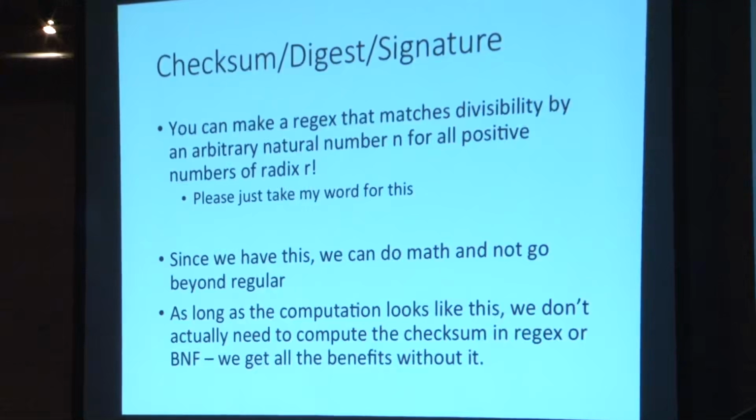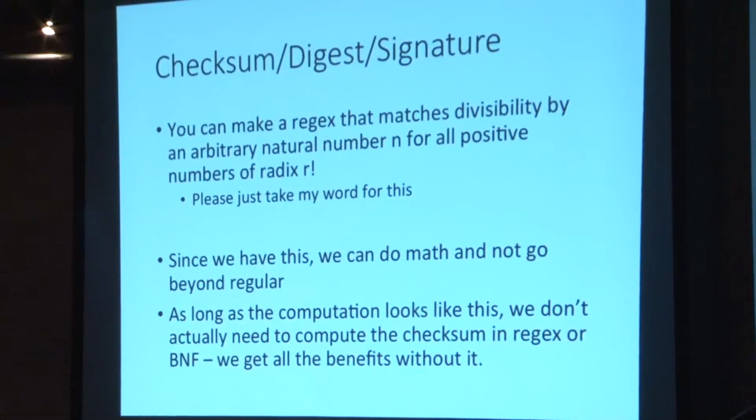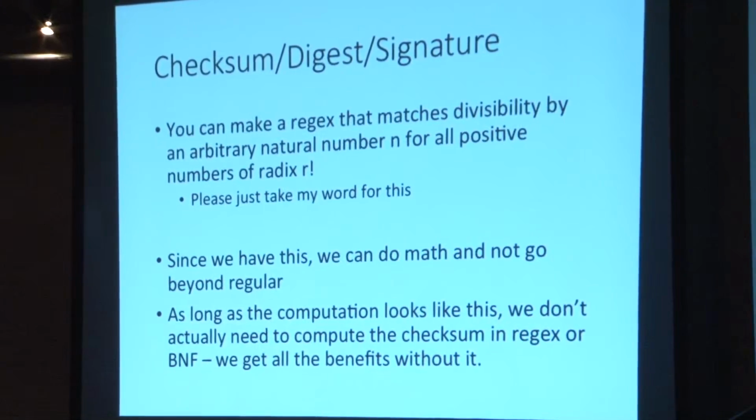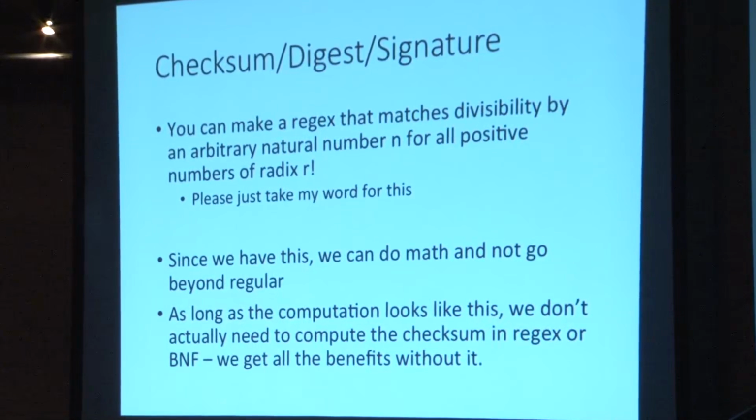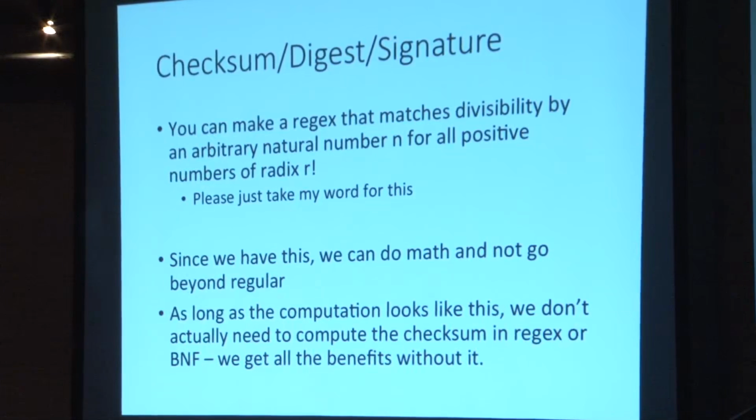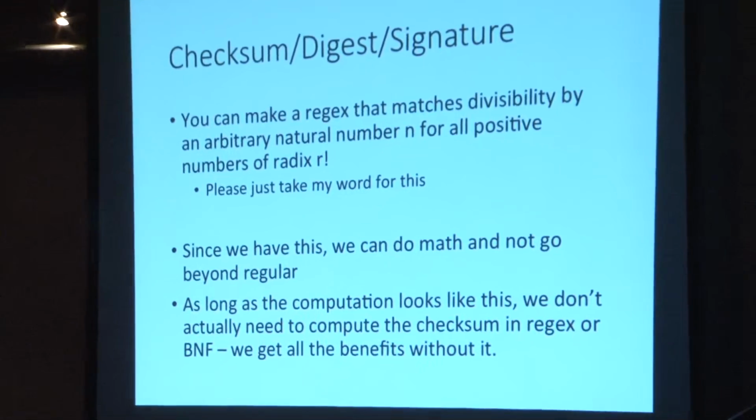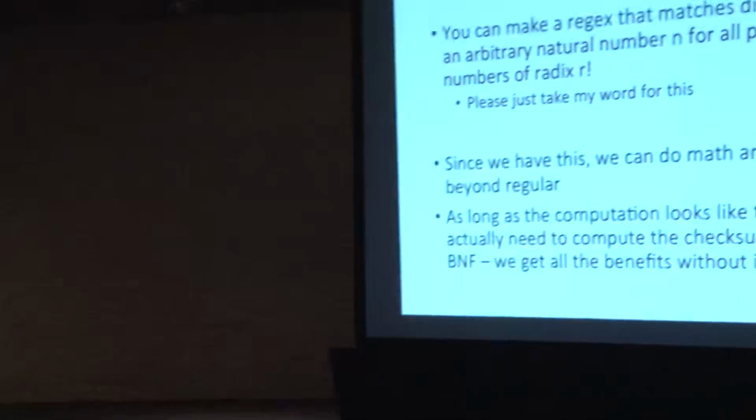We just don't want to implement them by regular expression. It's enough to show that it can be implemented with a regular expression. So since we have this, we can actually do math in our programs, right? We can, as long as we keep ourselves to cyclic arithmetic like that, to arithmetic in finite fields, we don't need to go beyond regular, which is one level below deterministic context-free. As long as the computation looks like this, we're fine.